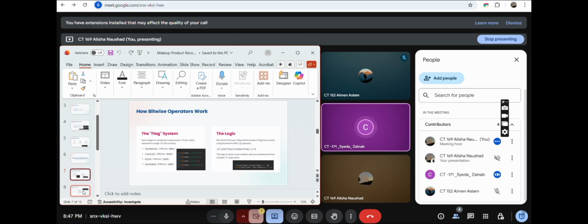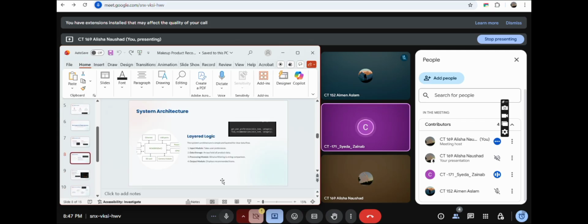Now moving on to the next slide, in which we're talking about the system architecture. The system has three main parts: the input part, where the user selects their skin tone and product category; the processing part, where the bitwise logic runs and finds matching products; and the output part, where we display and recommend the items. This structure keeps the code organized and easy to understand. In the code here, the get user preferences function and the find recommendation function, these two lines show how the flow works. First, the function takes the user's input, and the second one finds and prints the recommendations. And in this way, the flow works.